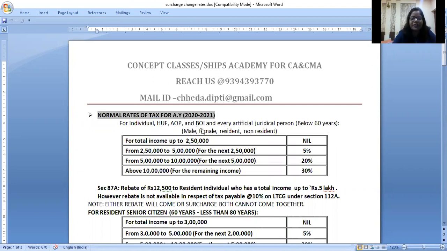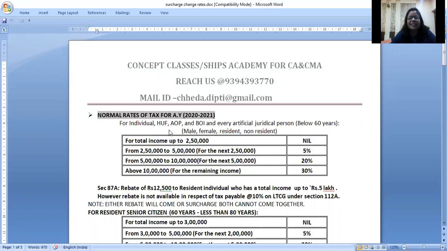Okay. So for this, let us see all the slab rates and everything, so that in a connecting way you will follow the amendments in the surcharge also. And that is going to affect the maximum marginal rate. A very important point to cover for your MCQs and tax calculation problems. Okay, so here we go.